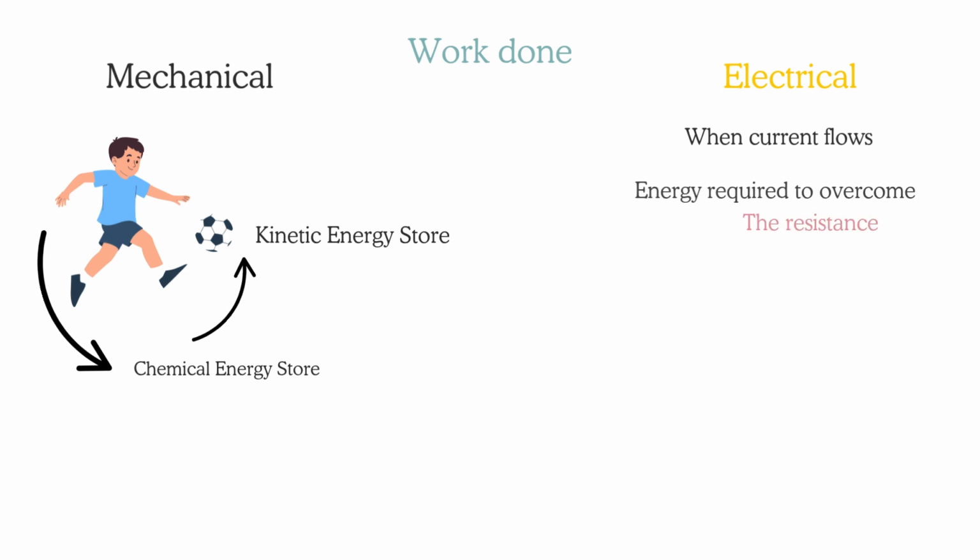Electrical work is when the current flows and energy is required to overcome the resistance of the wires of a circuit.